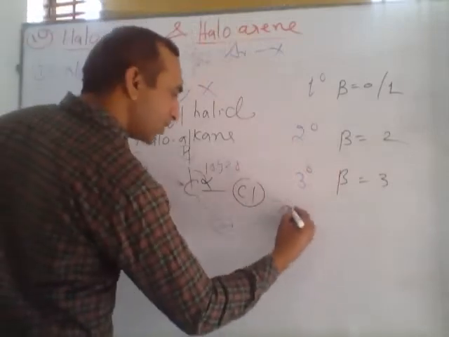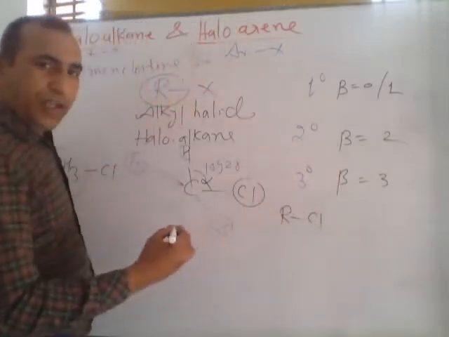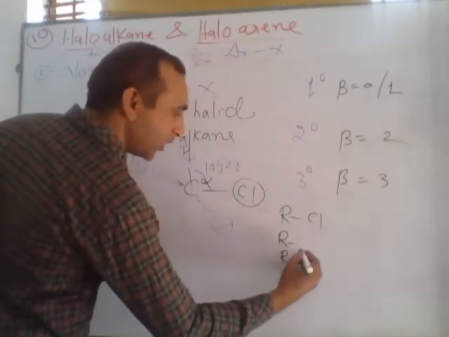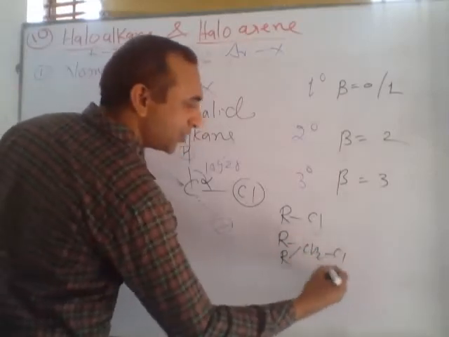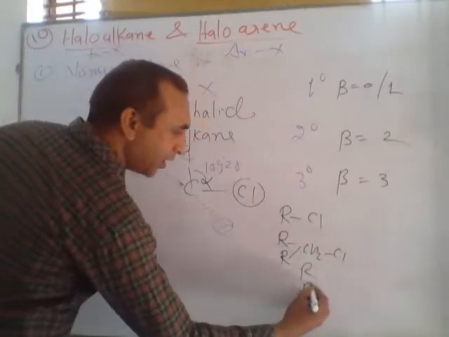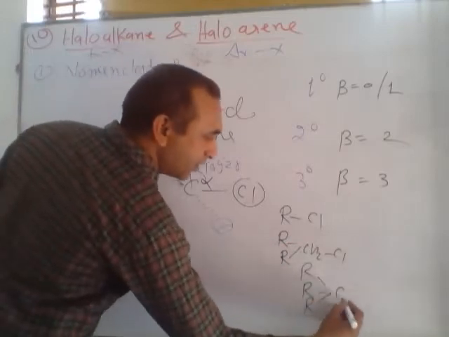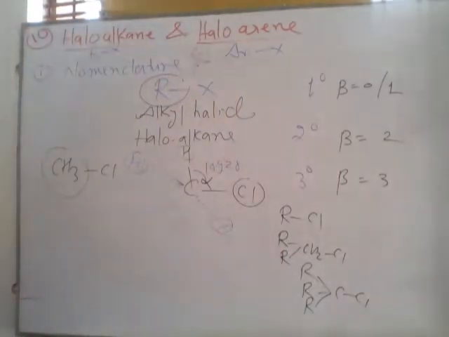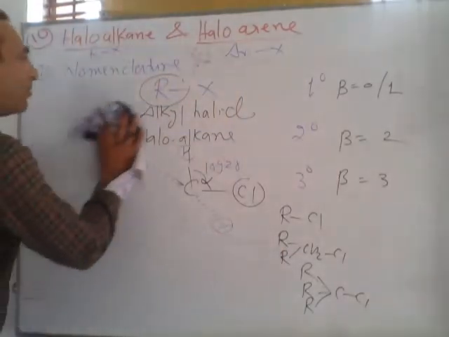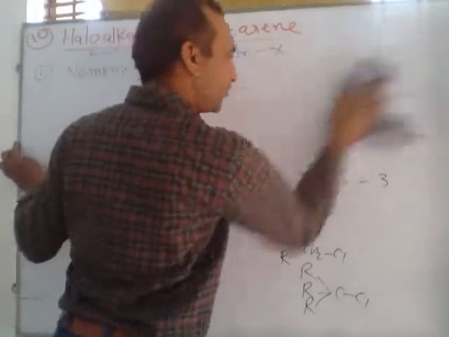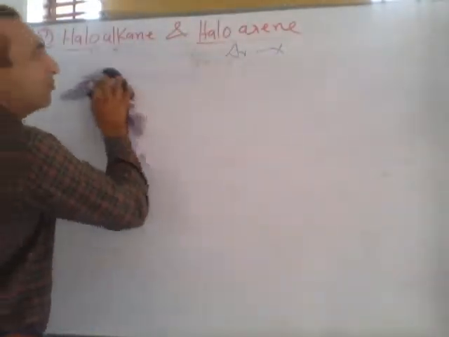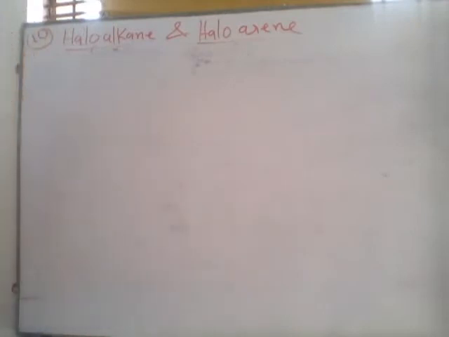Simple. This is RCH2Cl, primary. This is R2CHCl, secondary. This is R3CCl, tertiary. So how can we write the names of primary, secondary and tertiary RX? Listen, example with the help of ball and stick models.